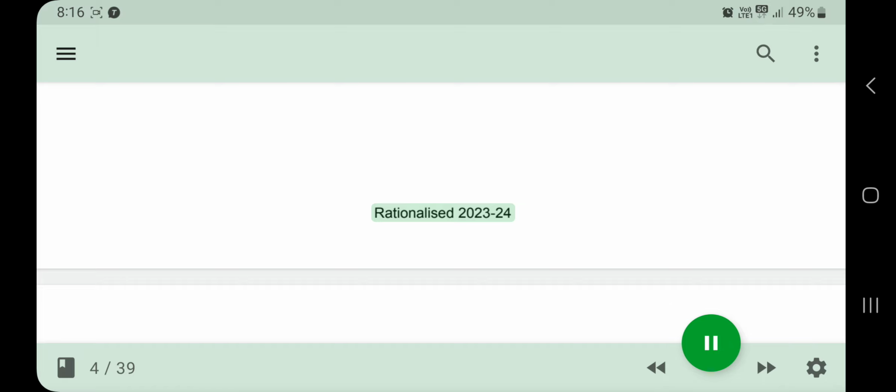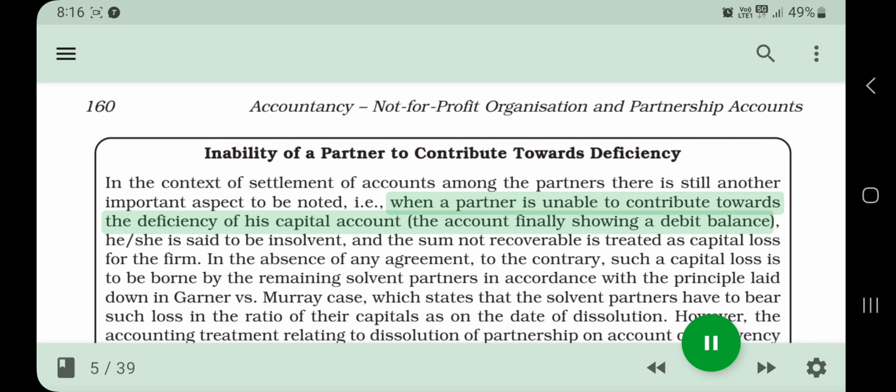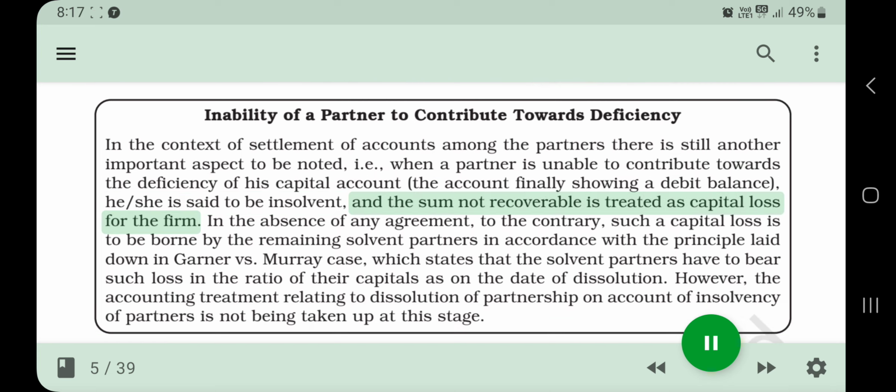Accountancy, Not-for-Profit Organisation and Partnership Accounts. Inability of a partner to contribute towards deficiency in the context of settlement of accounts among the partners. There is still another important aspect to be noted, i.e., when a partner is unable to contribute towards the deficiency of his capital account, the account finally showing a debit balance, he is said to be insolvent, and the sum not recoverable is treated as capital loss for the firm.